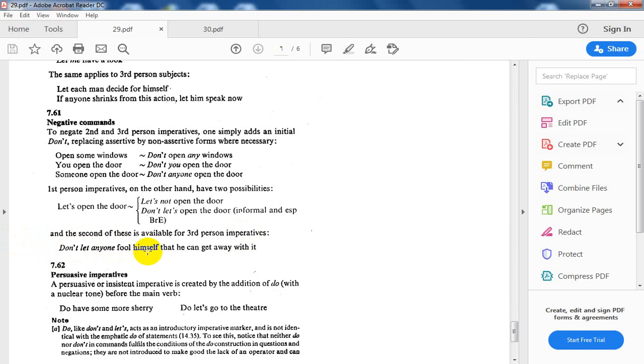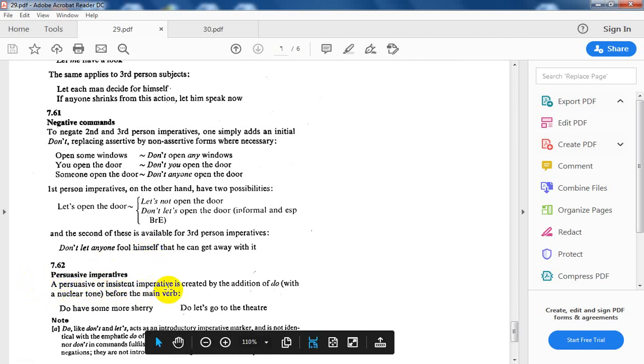Persuasive imperative. Persuasive means how to emphasize the imperatives. A persuasive or insistent imperative is created by the addition of do, with a nuclear tone, before the main verb. See this main verb: the sentence should be have some more sherry, but I want to make it more emphatic, more insistent. Do have some more sherry. Do let's go to the theater.